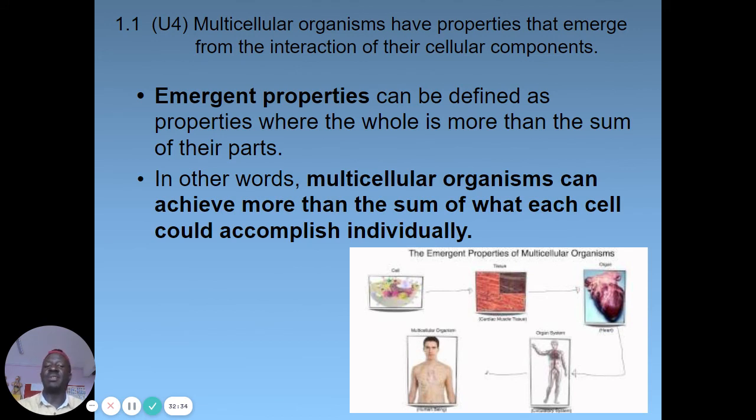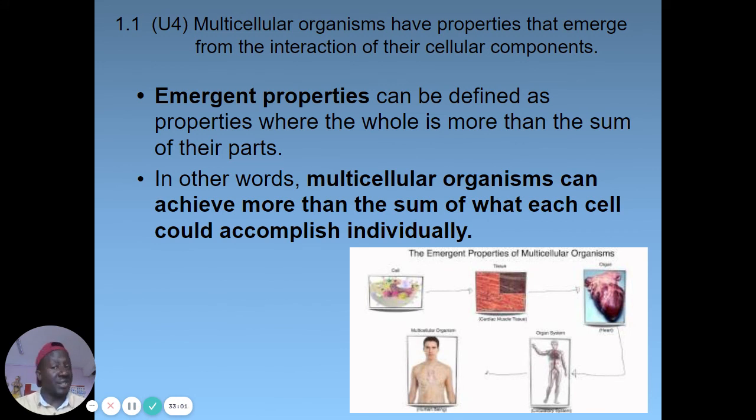In other words, multicellular organisms can achieve more than the sum of what each cell could accomplish individually. So you have more chances of carrying out a lot of metabolic activities as compared to one cell, because one cell is overwhelmed with the way activities are done. But the more cells there are, the easier it becomes for multicellular organisms to survive.